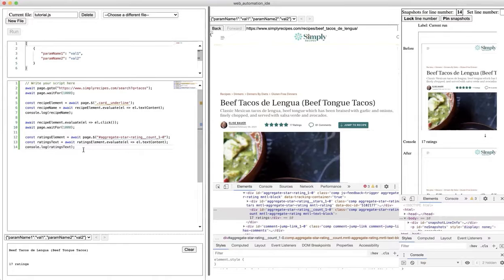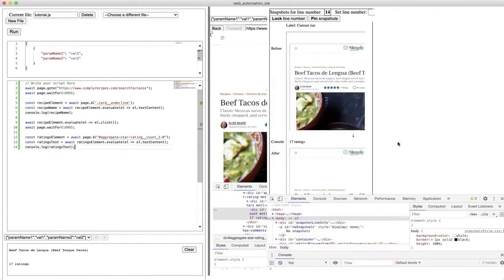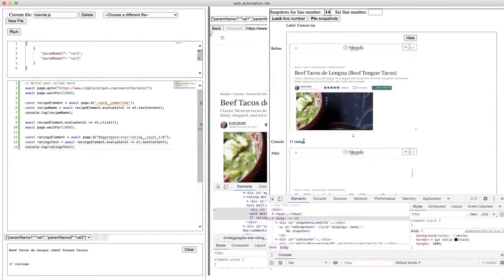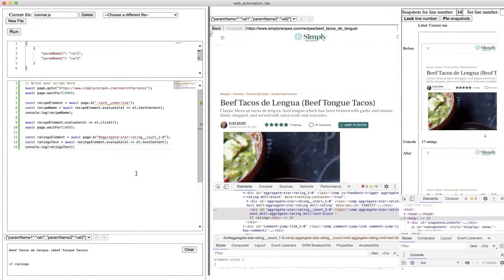Another thing to point out is that if a line is printing out text, you can see it down here in this console, in this terminal, but it's also over here in the snapshots view. So for line 14, the console output here was 17 ratings. Okay, so our script looks good for this recipe.